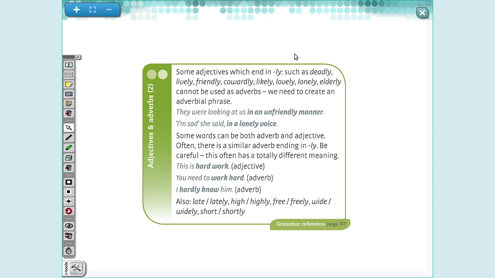In my opinion, Paula Fernandes has a lovely voice. Okay? So this is adverbial phrase. You need to add something here in the adjective. Lonely voice, unfriendly manner. Because these are adjectives, and when you want to use them as adverbs, you need to add something. Okay?